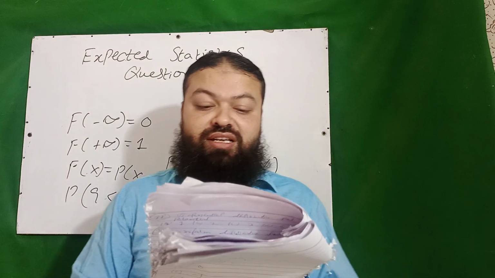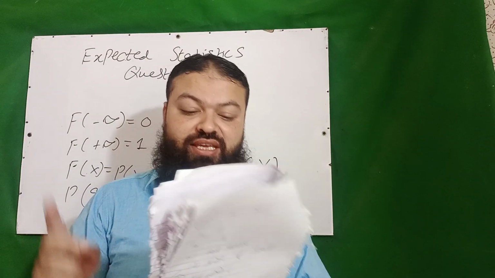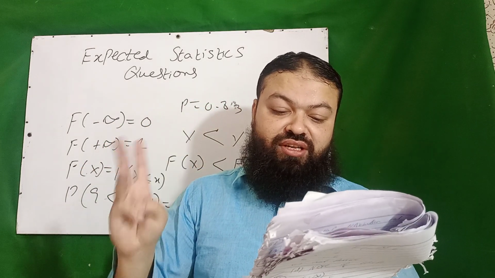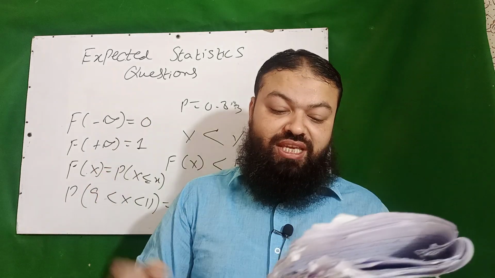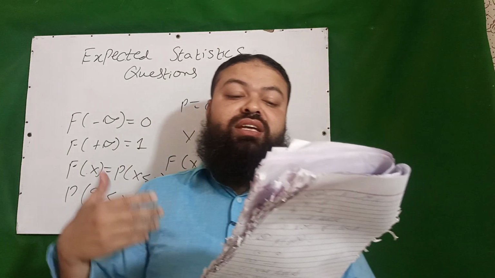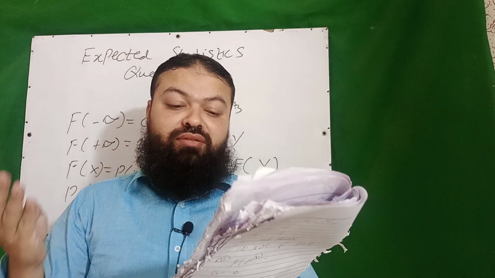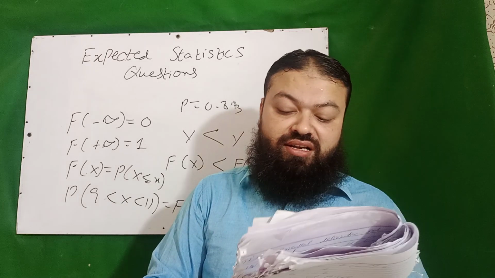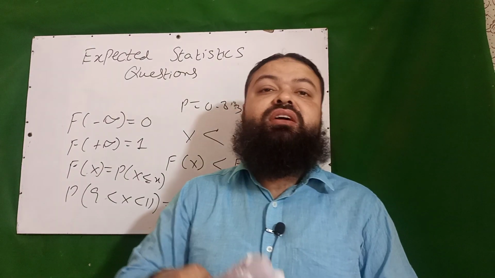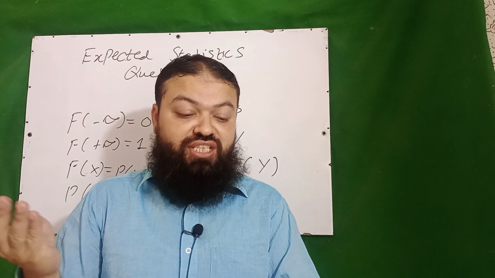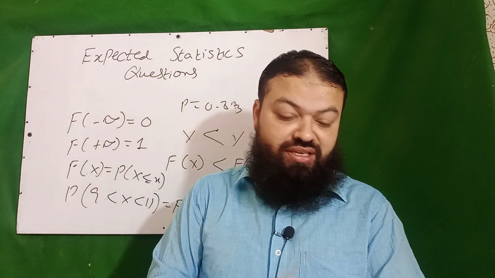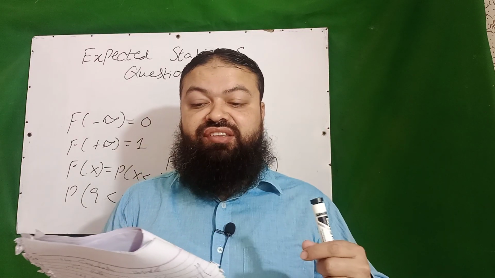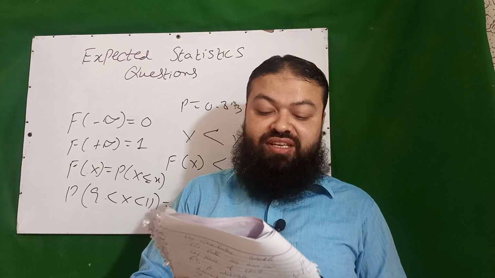Next question is, random numbers can be generated mechanically by A, by the use of digital computer, B, programmable calculators, C, ordinary calculators, D, both A and B. We can make the random numbers with the help of digital computers as well as the programmable calculators. Next is, a random variable is also called chance variable, stochastic variable. The correct options are chance variable, stochastic variable. Next question is, if X is a continuous random variable, then the function f of x is probability density function. A very important one.